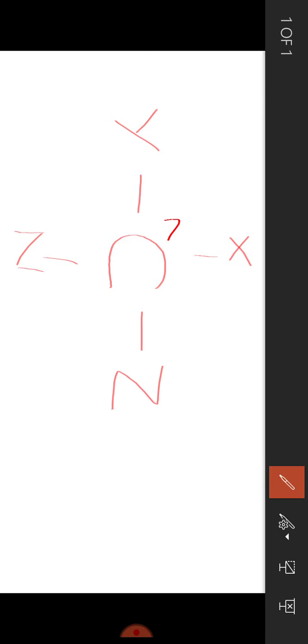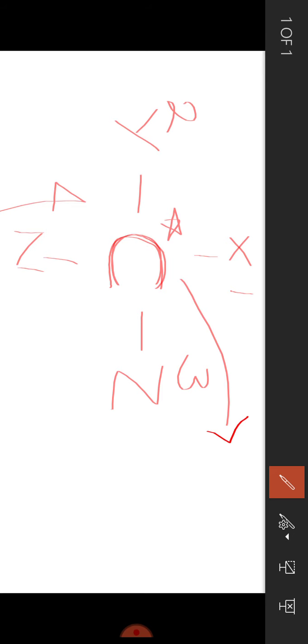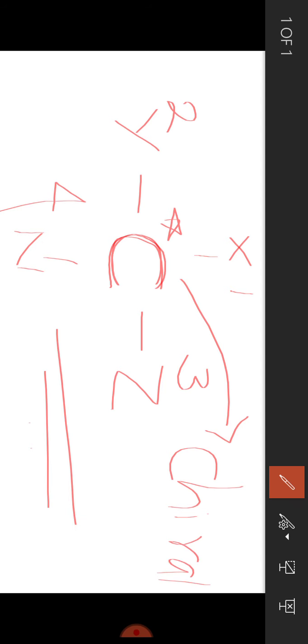As you can see around this carbon atom, you can find four different types of atoms or groups surrounding it. So this carbon atom is considered as asymmetric or chiral carbon, and such compounds will be considered as chiral compounds.